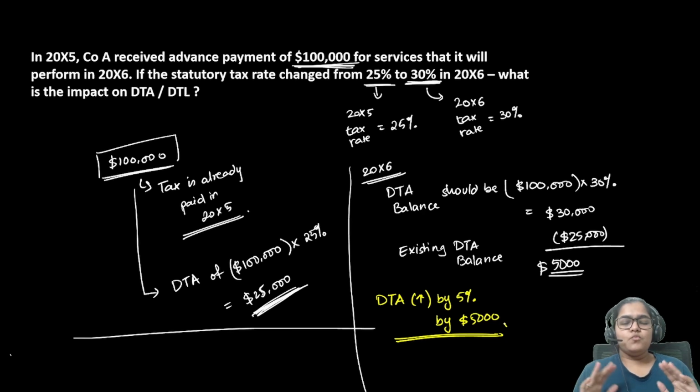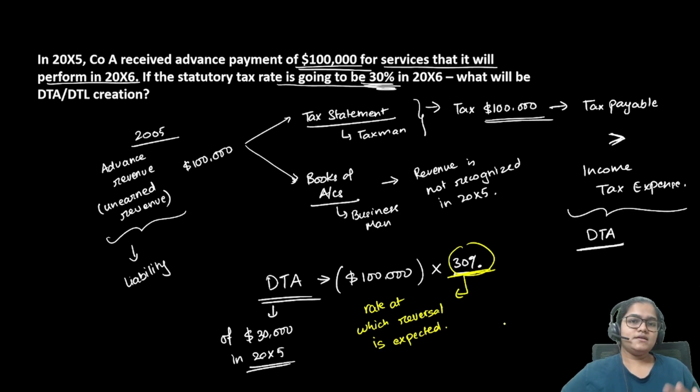Check it out, check from whatever source you want, but have a very strong understanding of the logic behind DTA, DTL. Okay, always, whenever you are creating DTA, DTL, this tax rate is always going to be the tax rate of the year in which the reversal is expected.